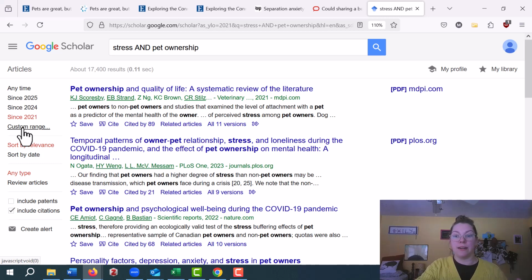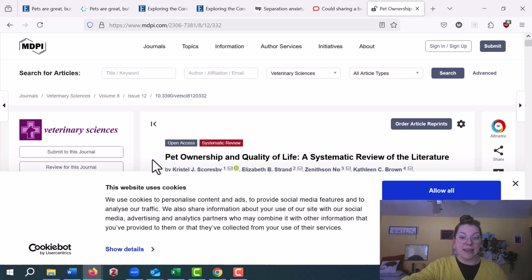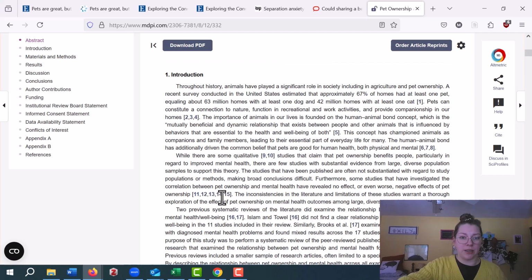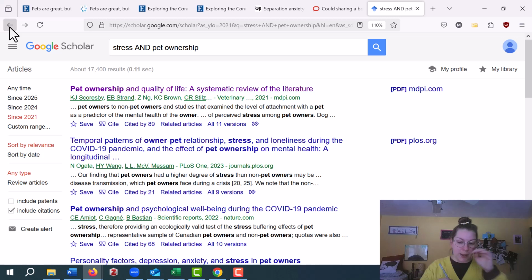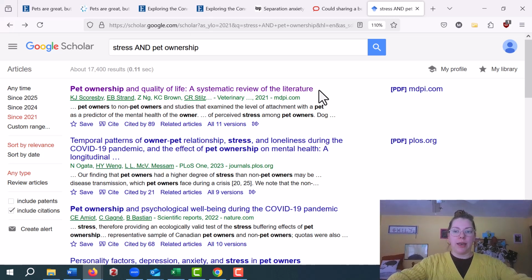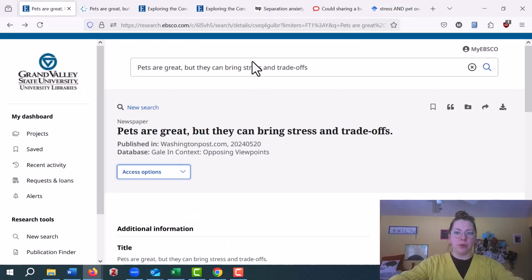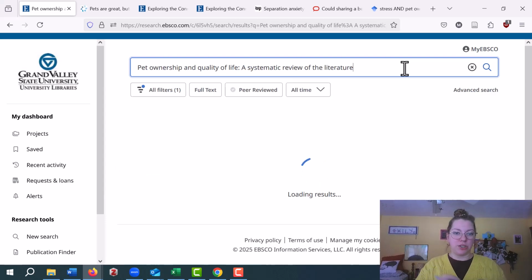And when you do want to find an article that you want to get to, you just need to click on the title. And if the full text is available, it will take you to that full text. In this case, the full text is available, so that's cool. I can scroll through and just read the whole thing here. Great, love that. If that isn't the case and clicking the title or any of the links that appear near it doesn't work for you, you can grab the title, copy it, and then, just like with that Washington Post article, you can come back here, paste the title, hit search, and we'll see if it pops up.